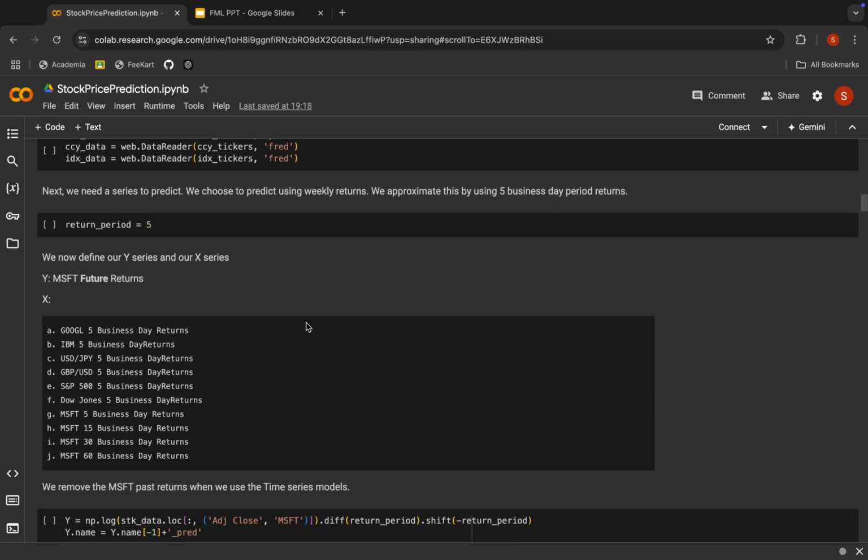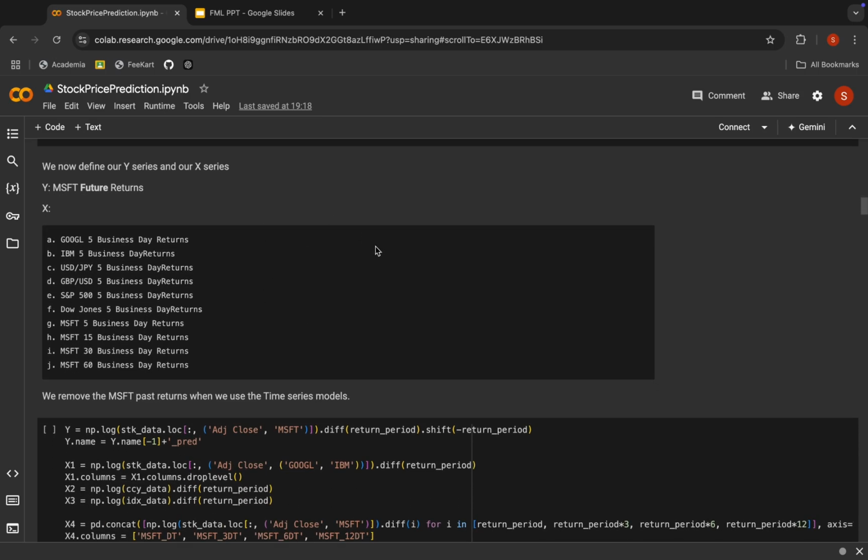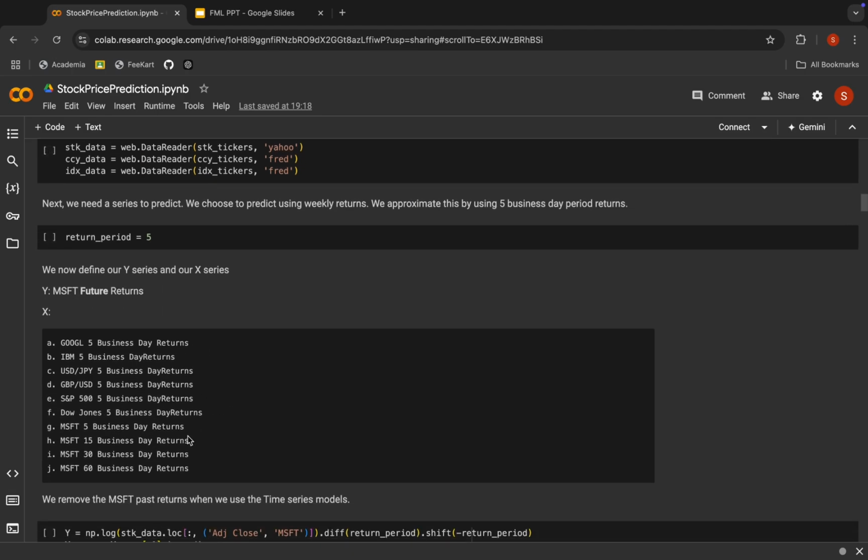Next we need a series to predict. We choose to predict using weekly returns. We approximate this by using 5 business days as the return period. We now define our Y series and our X series. Y series is our Microsoft future returns, and the X series is the list below, which as you can see includes Google. For everything of the above mentioned tickers, we have taken only 5 business days except for Microsoft.